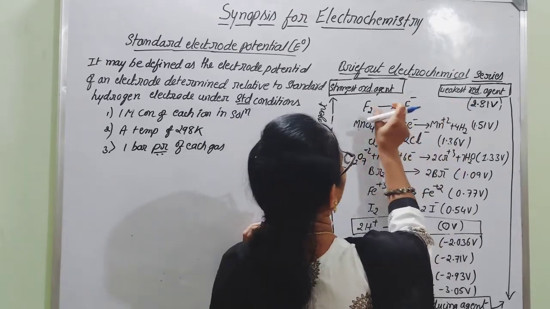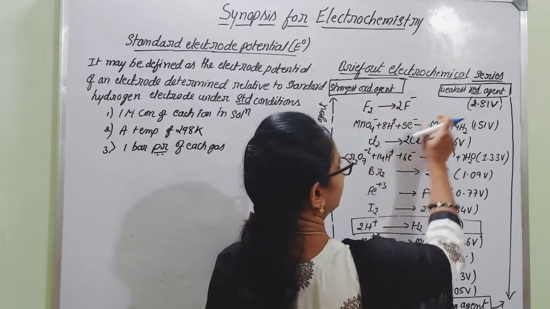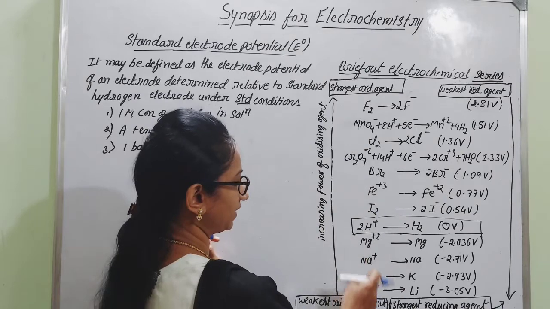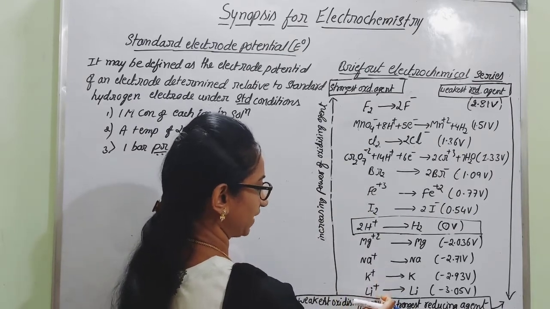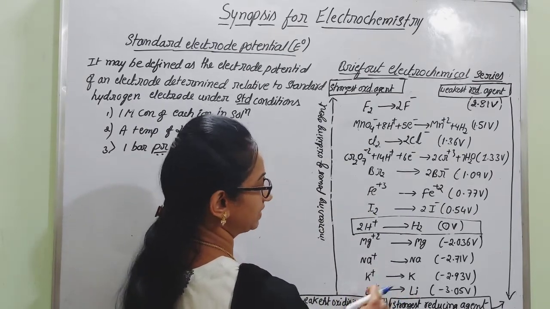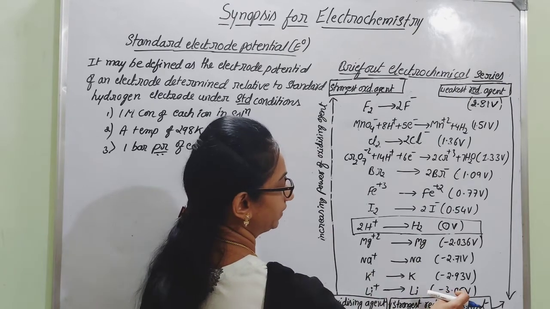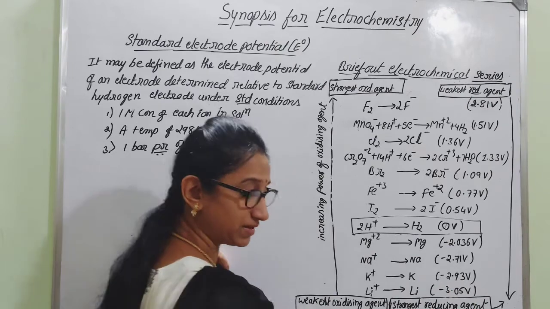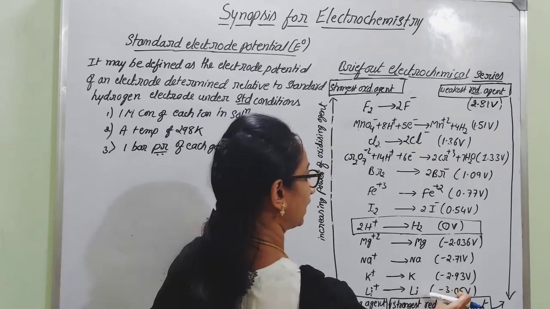Hence, they act as the strongest oxidizing agents but the weakest reducing agents. But as you move downwards, you can compare magnesium, sodium, potassium, lithium. Finally, Li plus converting to lithium actually has a negative reduction potential value, that is minus 3.05 volts.